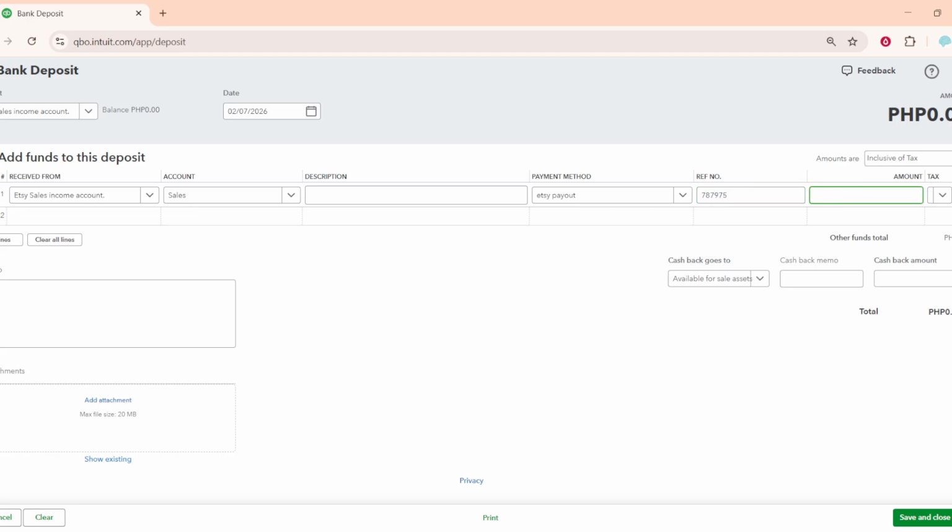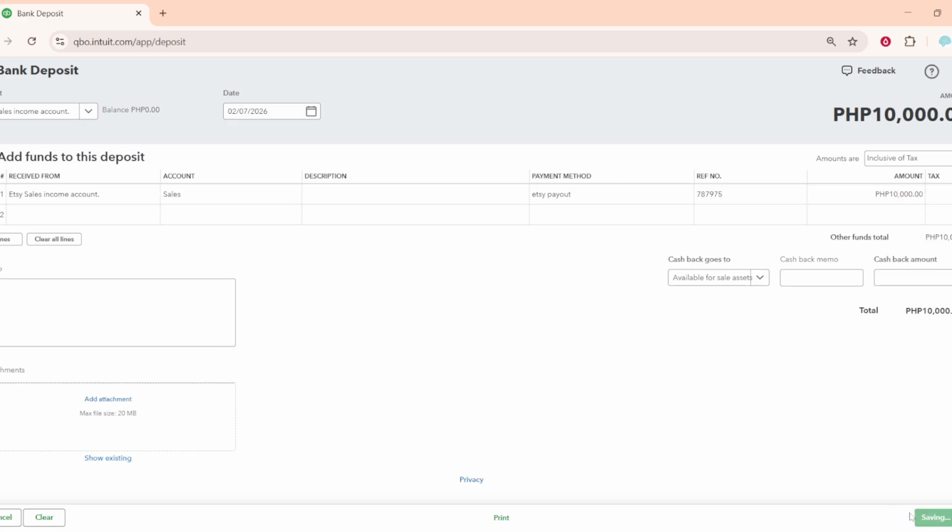You've now recorded your Etsy payout and the associated fees in one clean entry, keeping your income and expenses accurate and making reconciliation easier.